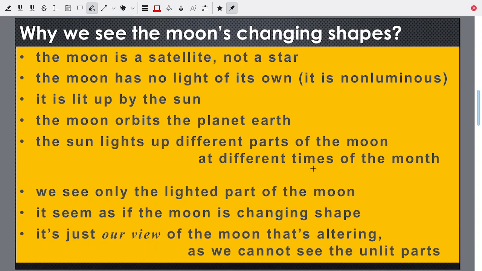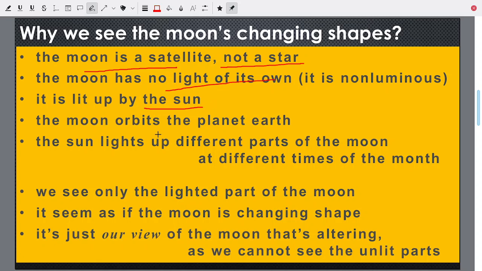So why do we see the moon changing shapes? Some facts we have to know. The moon is a satellite. That means it moves around the planet. It is not a star. Only stars have light. Sun is a star. It has light. Moon has no light of its own because the moon is not a star. It is lit up by the sun. What you see as moonlight is actually the light of the sun.